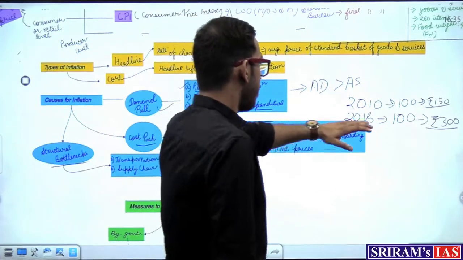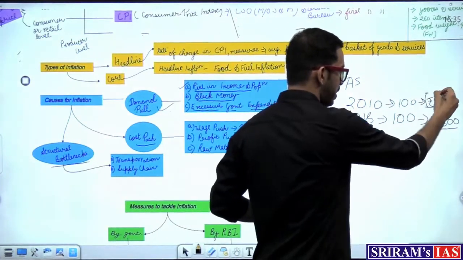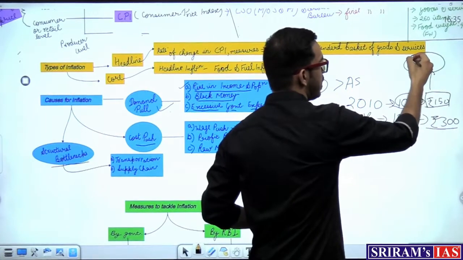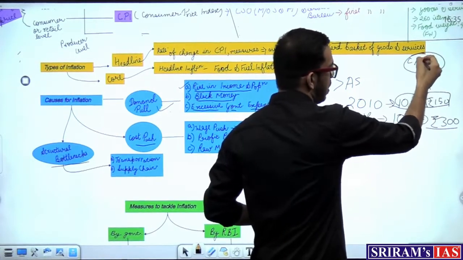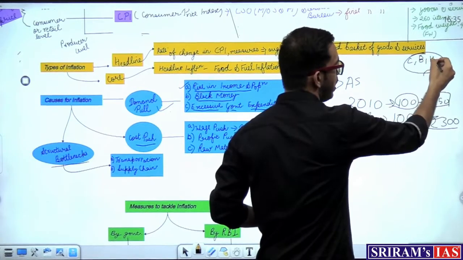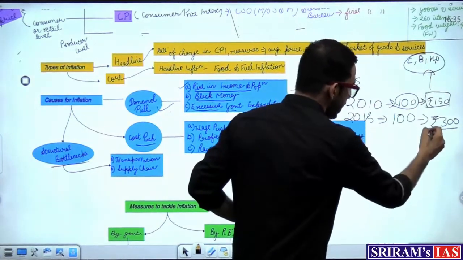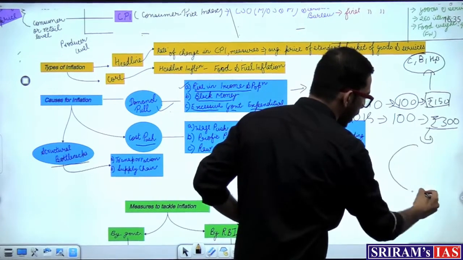So with these 150 rupees, these 100 people were able to buy a certain basket of goods, for example clothes, electronics, house rent, education. But now, because there is an increase in income, we can see that their basket of goods has also increased.